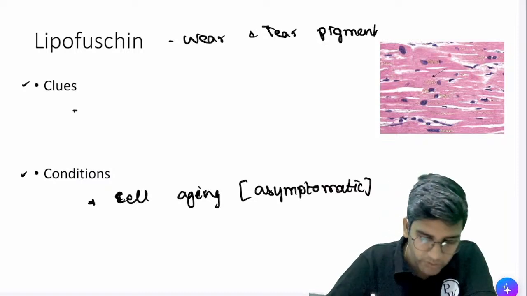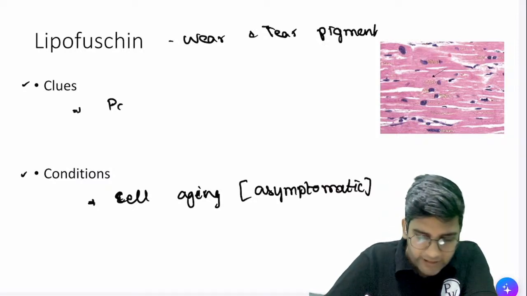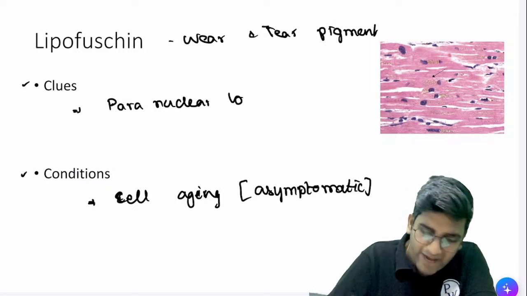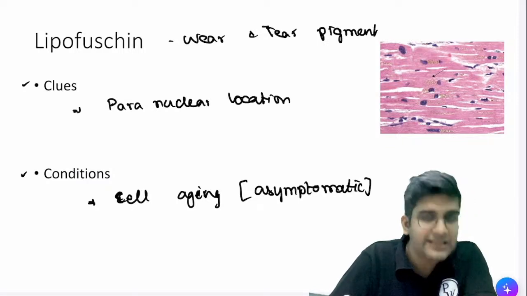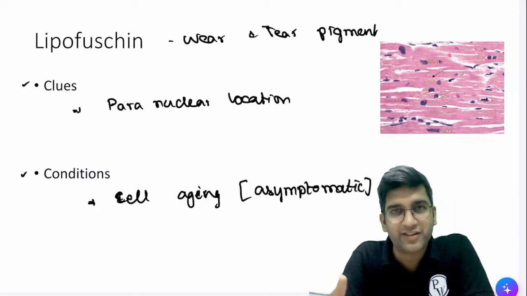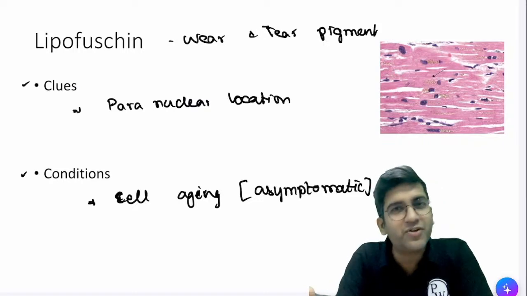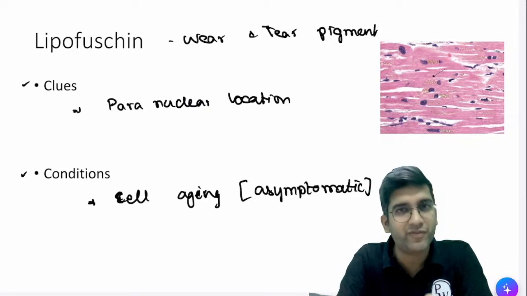How do I identify clues? The clue is very simple. It will be in a paranuclear location. I do have a stain for this, but I'm not telling the stain because it's not a pathological thing. No one is going to remember it for a long time. It's useful for viva, that's all, right?